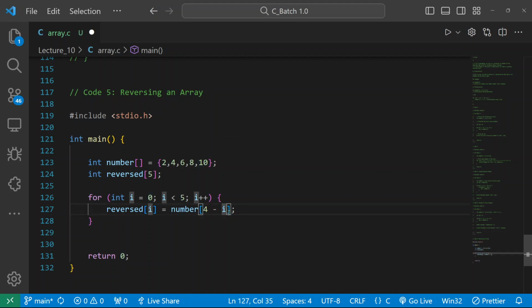Second time your I will become 1, so 4 minus 1 will be 3. So at the third index there is an 8, so you will be getting 8 as output. Simple logic. This is the logic for it.